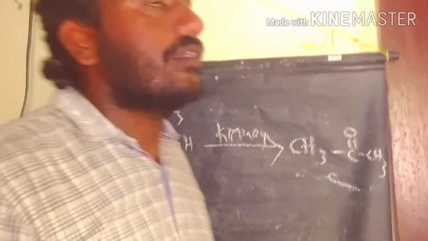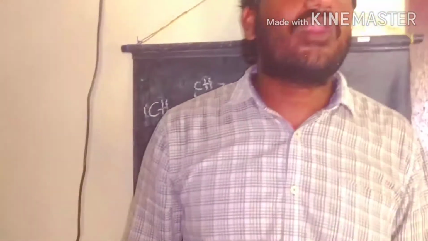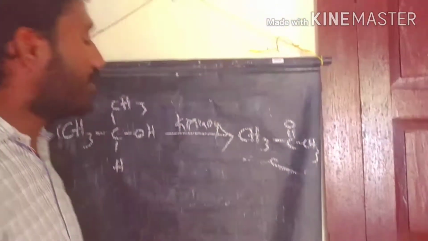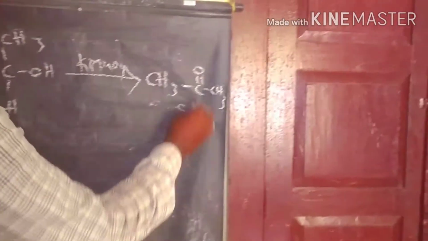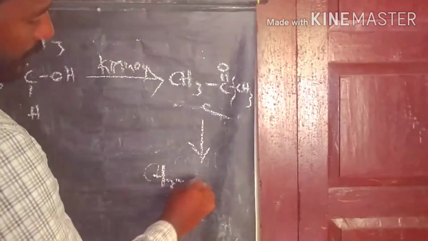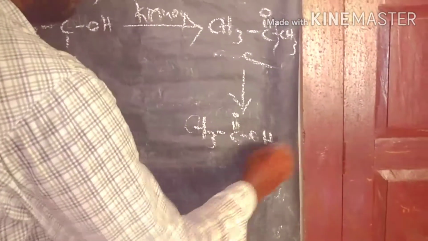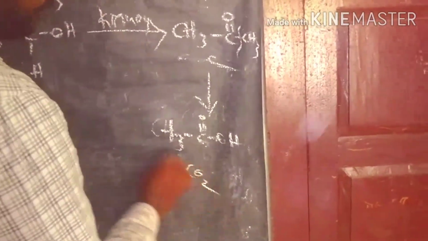So that means a primary alcohol gives the carboxylic acid, and a secondary alcohol gives the ketone, a carbonyl compound. Again, we conduct the oxidation process. After that, the ketone splits into two carbons. Finally, we get acetic acid plus carbon dioxide. So this is the way to prepare acetic acid from secondary alcohols.